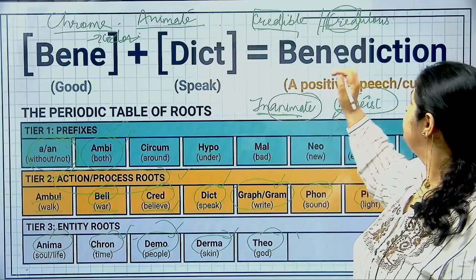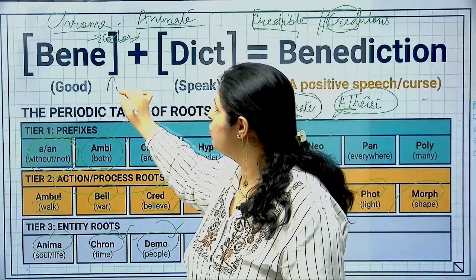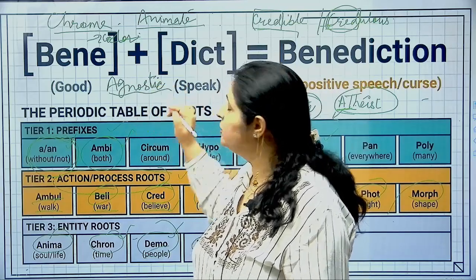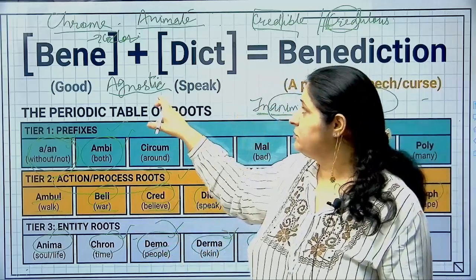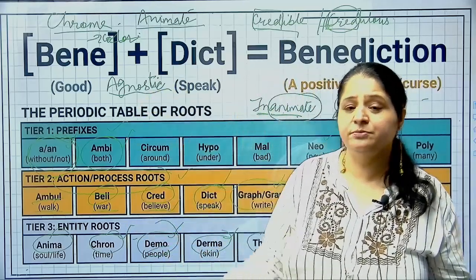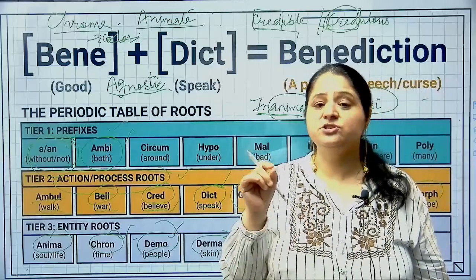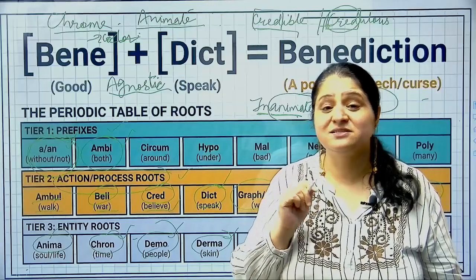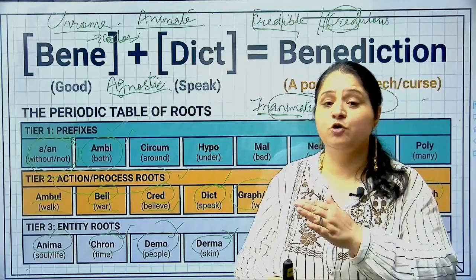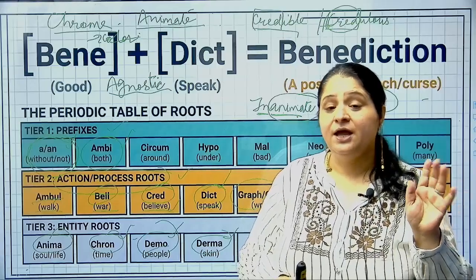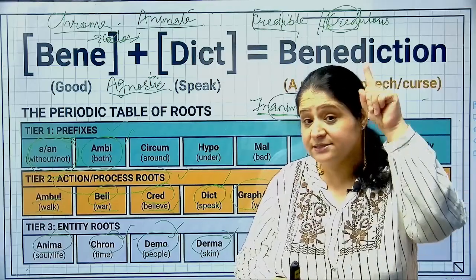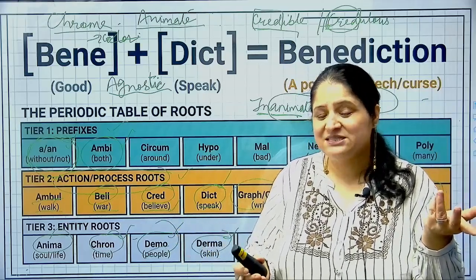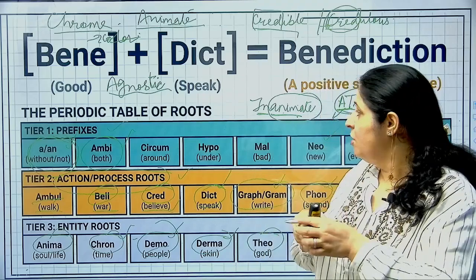Now there is one more word. Please be very careful what I am writing over here. There is one more word which is agnostic. Students, be very careful. Agnostic. I'm not very sure whether you'll be able to see this, although when you zoom it, you'll be able to see it. But still, I'm giving the spellings also. Agnostic is a word for a person who does not believe in the existence of God. Now, there's a difference between atheist and agnostic. Atheist says, I don't believe in God. Agnostic says, I do not believe in his existence only. I feel that he doesn't exist at all. So if something doesn't exist, why should I believe in him? Making sense? So there's a thin line between the two. Clear hai bachcha log?